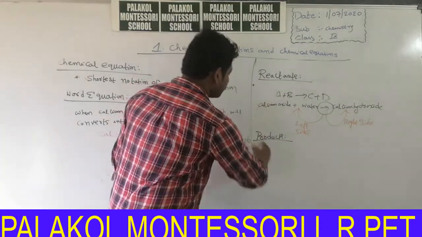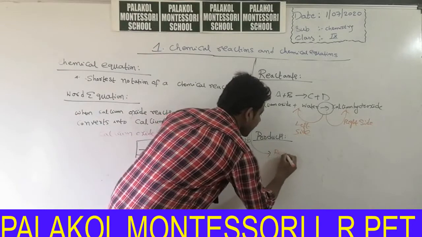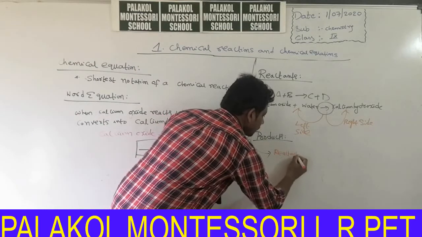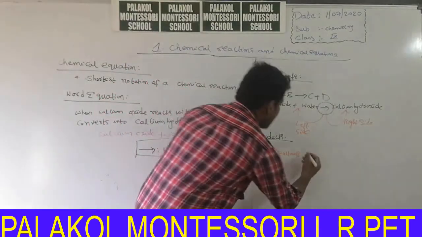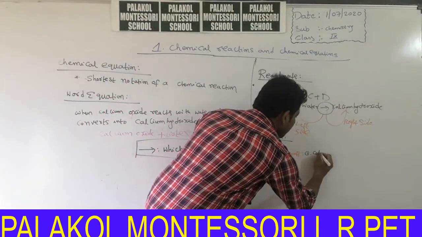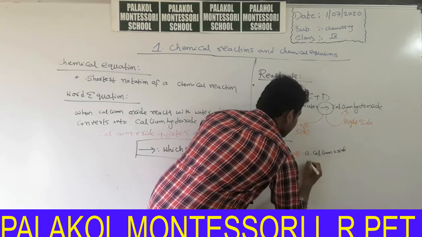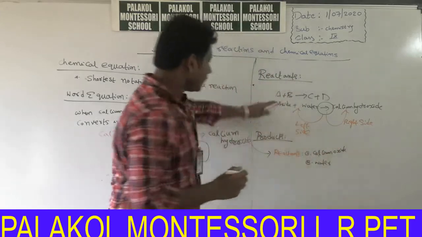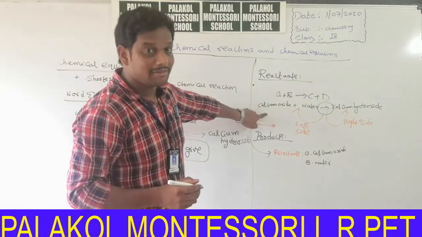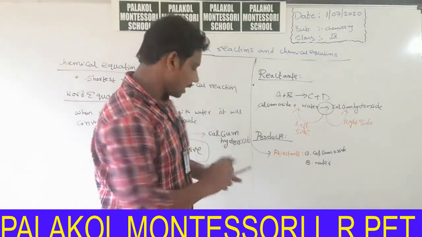Okay, in this example, reactants are first one calcium oxide, second one water. In the above reaction, that means the reaction between calcium oxide and water, reactants are calcium oxide and water.